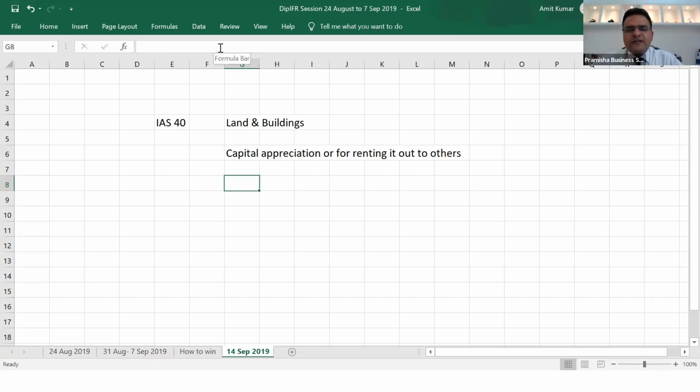Now, from a consultant's point of view, we need to be careful about how that land and building is being used by the business. If the business itself owns that property and is using it as a head office, or for commercial purposes of its own, then it is consuming that land and building. It may also happen that the building has 4 floors and 2 of the floors are being used by the business themselves and 2 of them are rented out.